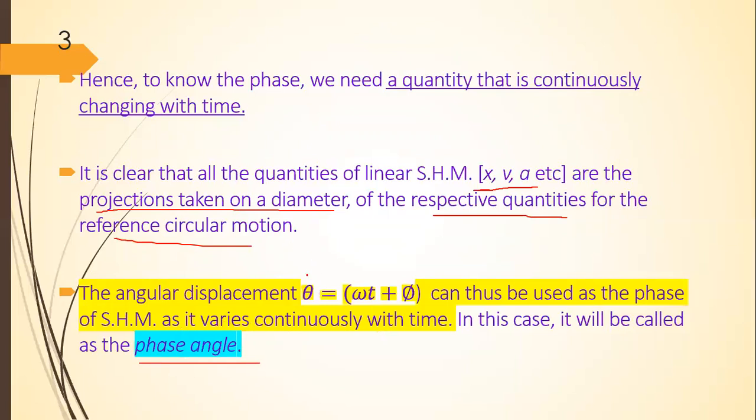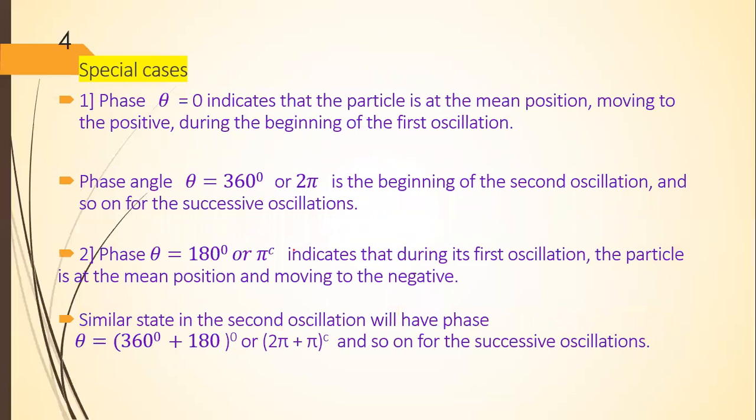So this quantity omega t plus phi can be used as the phase of simple harmonic motion, because this theta is equal to omega t plus phi. It is angular displacement, and this angular displacement changes with time, and therefore we can take it as the phase. This quantity is called the phase of simple harmonic motion. We can call it phase angle.